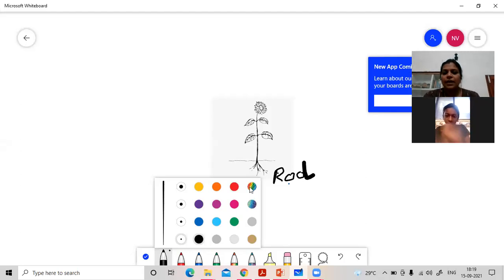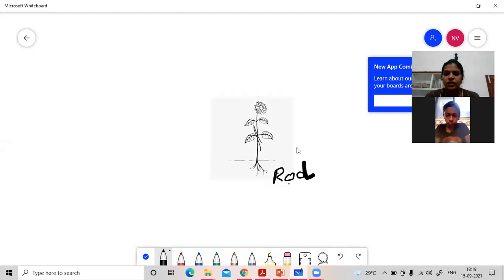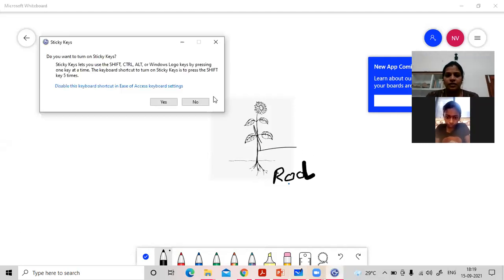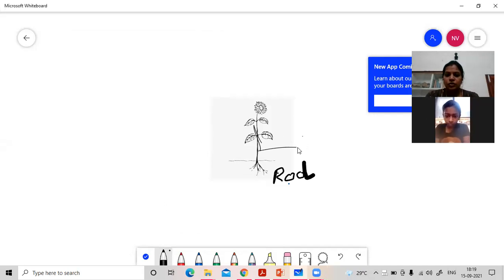Okay. So, above the ground, tell me which is the structure above the ground? Stem. So, how does a stem help a plant? What will the stem do? It stands. It also gives support to the plant.